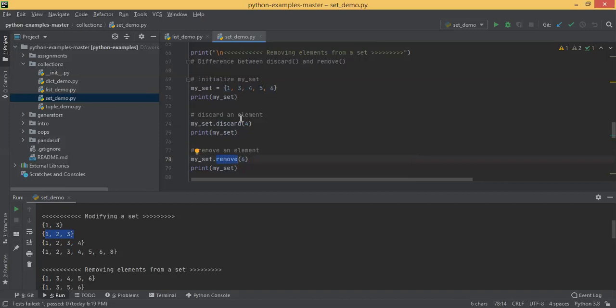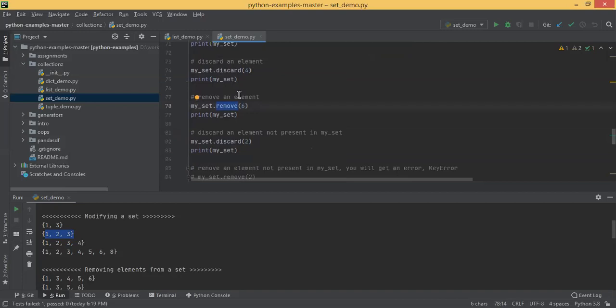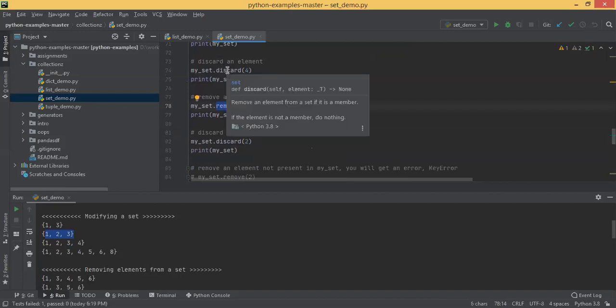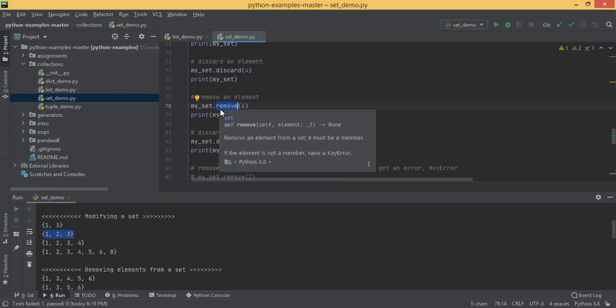Discard, if you're trying to remove an element which exists, then discard will remove it. Remove will also remove it. But one caveat is, if an element doesn't exist and you call discard, it will not give you any error. But if you call remove, it will give you an error. It will say that the element doesn't exist. That's the only difference. Discard will cleanly exit whether the element exists or not. It will try to remove. If it exists, removed. If not, then no worries.